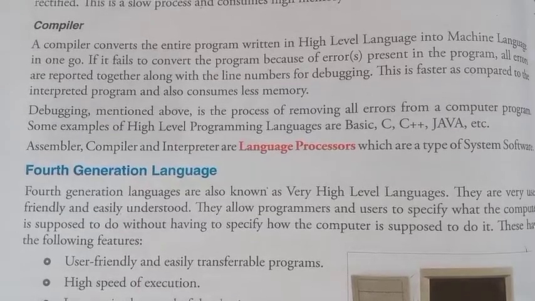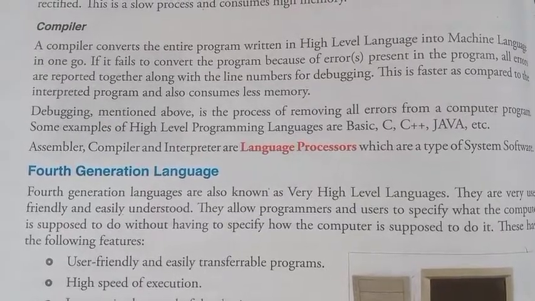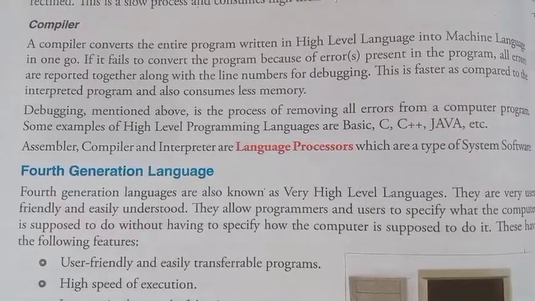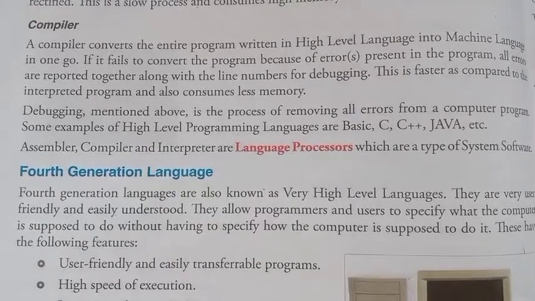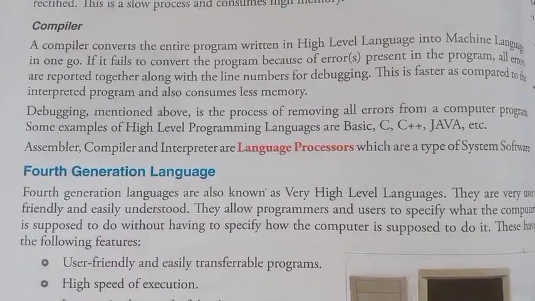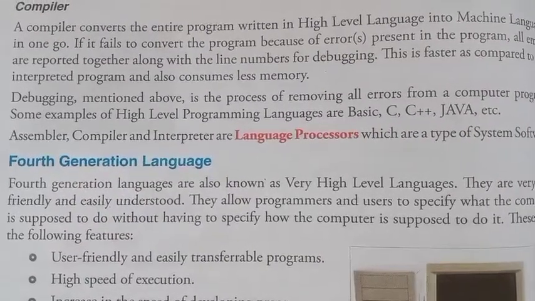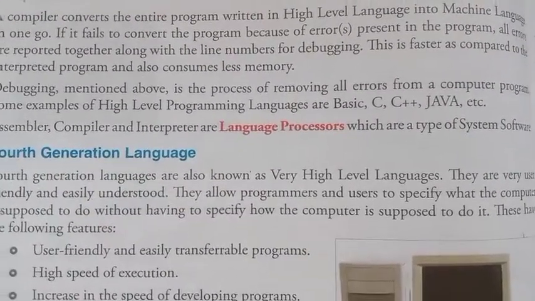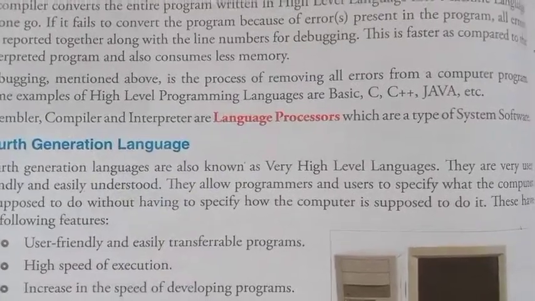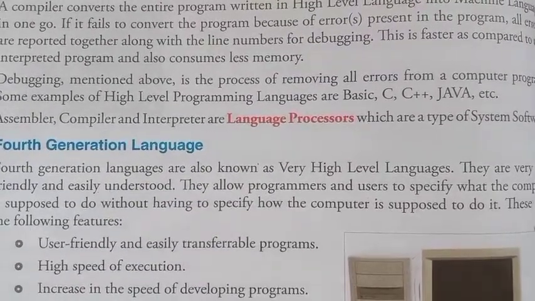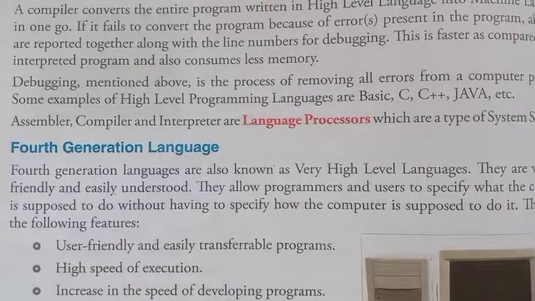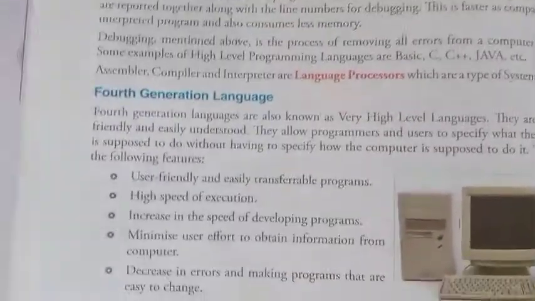Some examples are high level languages and BASIC. C, C++, Java, these are the names of programming languages. Assembler, compiler and interpreter are the language processors, which are a type of system software. Right? Now let's talk about fourth generation language.